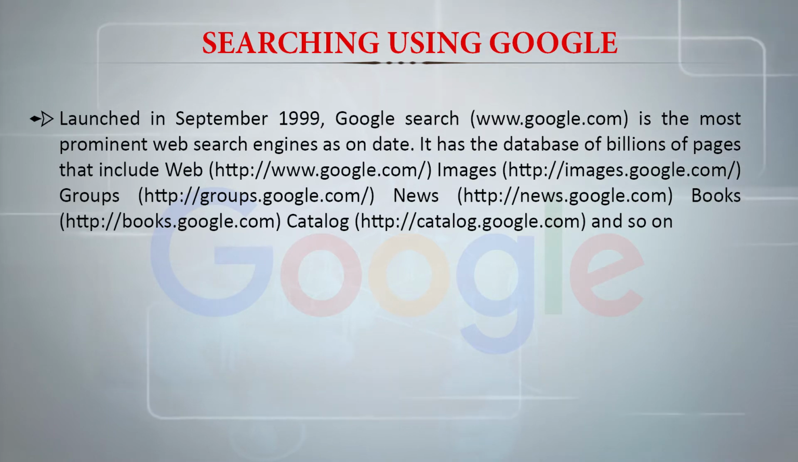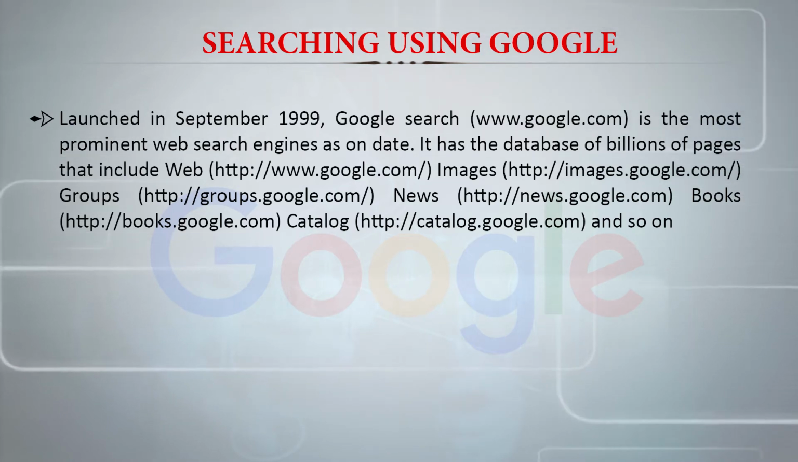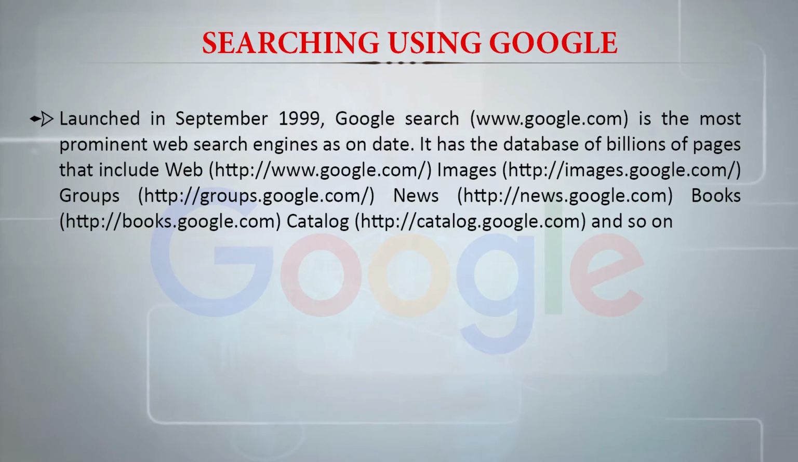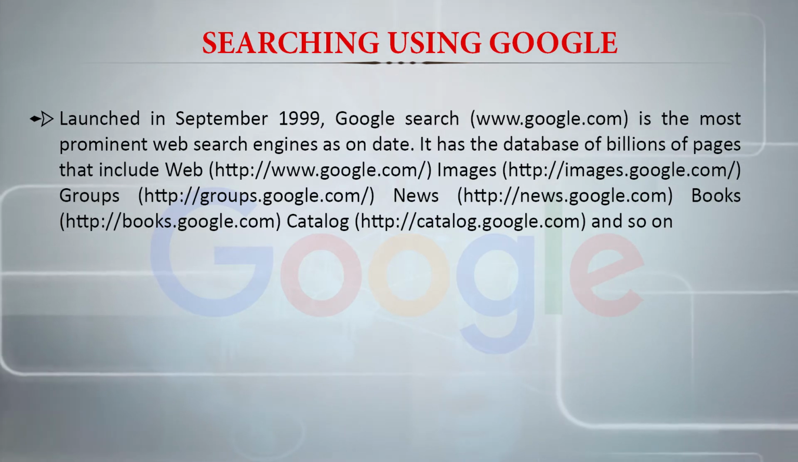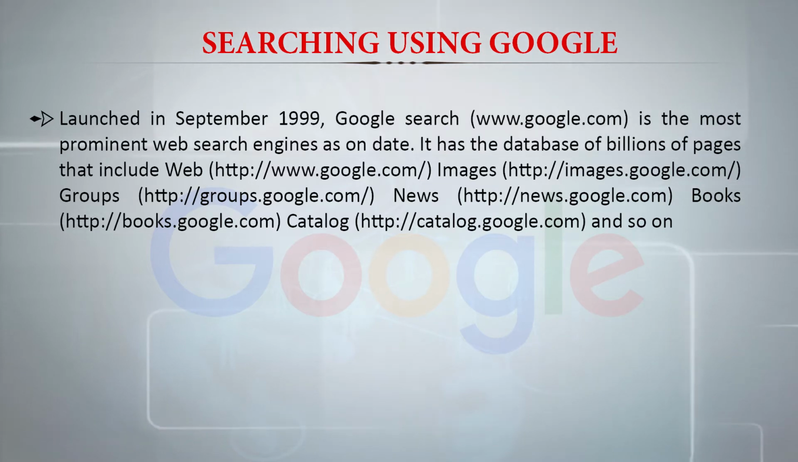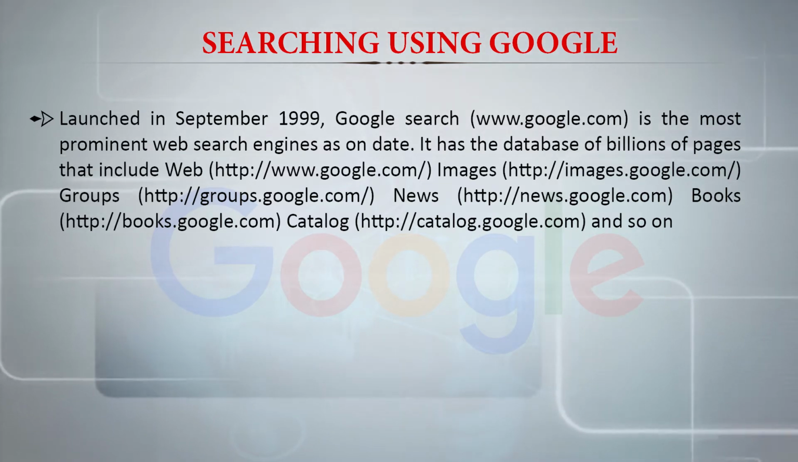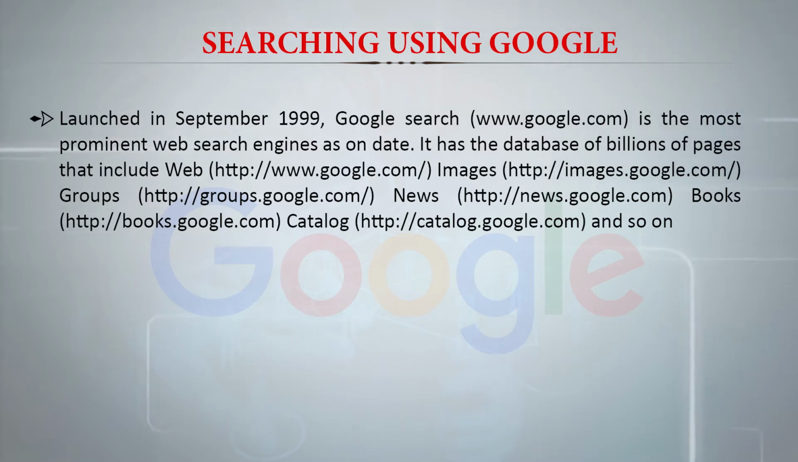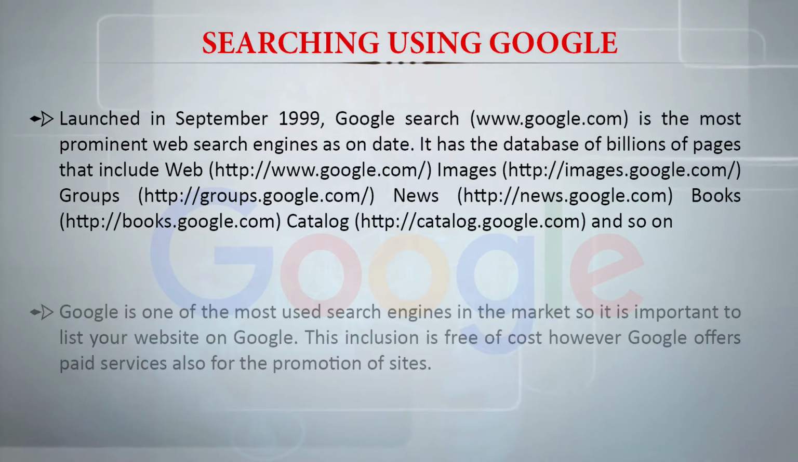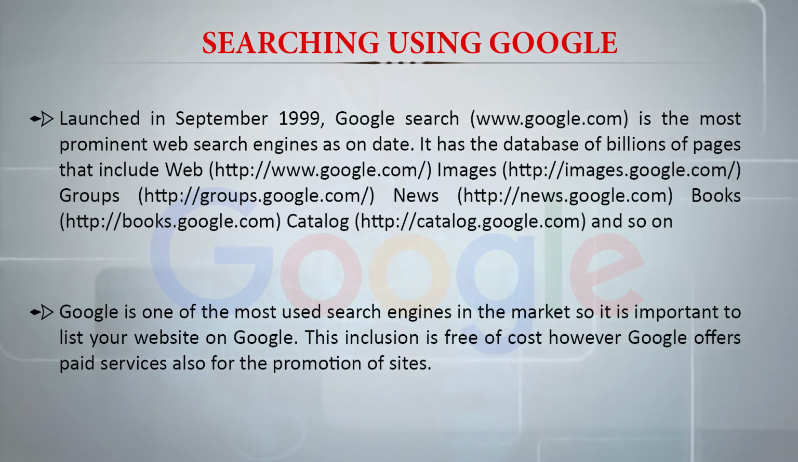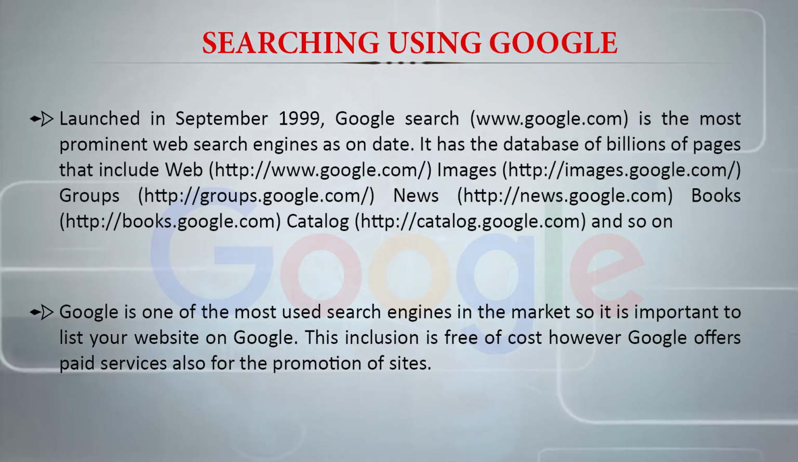Then we can learn the news from news.google.com, and we can look for books, their catalogs and other things from books.google.com. And of course, in the case of catalog, more specifically, it will be catalog.google.com. So there are many such categories that we can directly use on Google to get the output. Google is one of the most used search engines in the market, so it is important to list your website on Google. This inclusion is free of cost. However, Google offers paid services also for the promotion of sites.